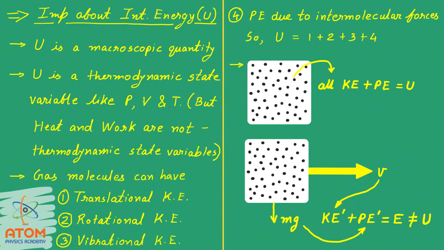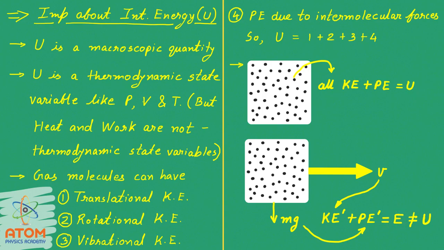Now this gas will have some mass, and due to that mass it will have a force mg, and due to that mg it will have a gravitational potential energy. So the whole gas has a potential energy, let us say P dash. Now we already know that the sum of total kinetic energy and potential energy of the gas is known as mechanical energy E, right?